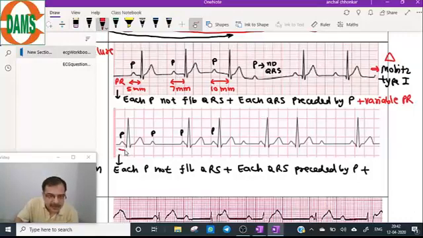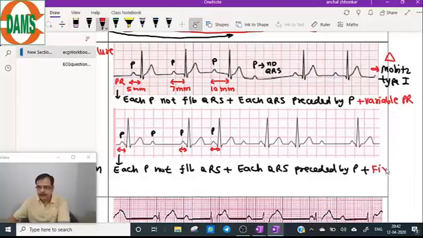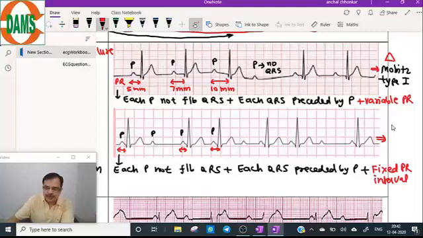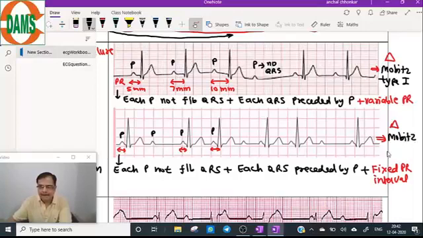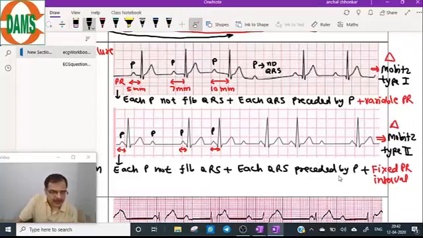So here is the PR interval, and it is fixed. And this makes the diagnosis of Mobitz type 2.